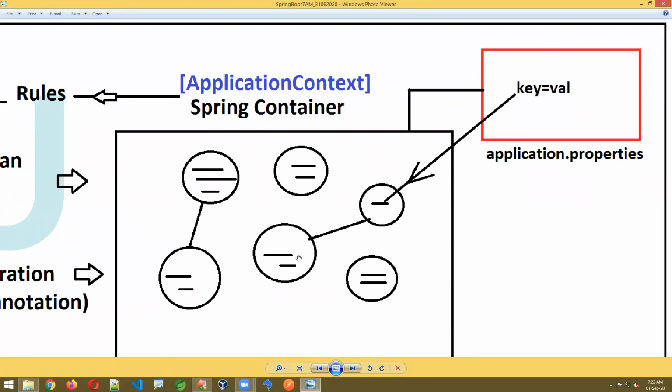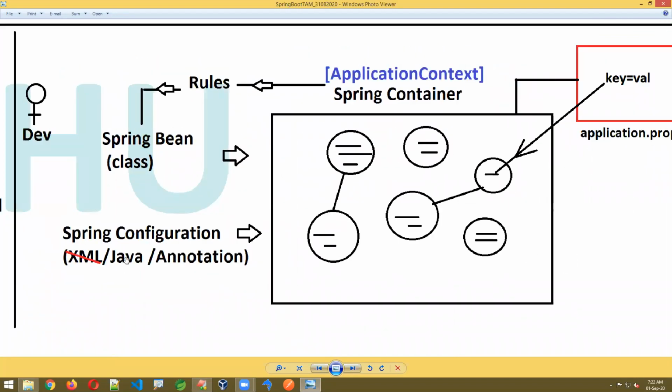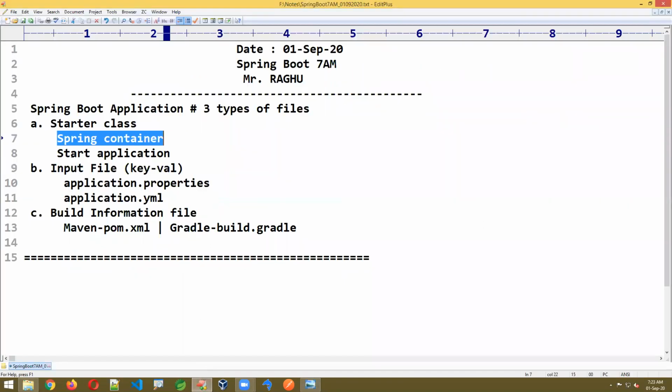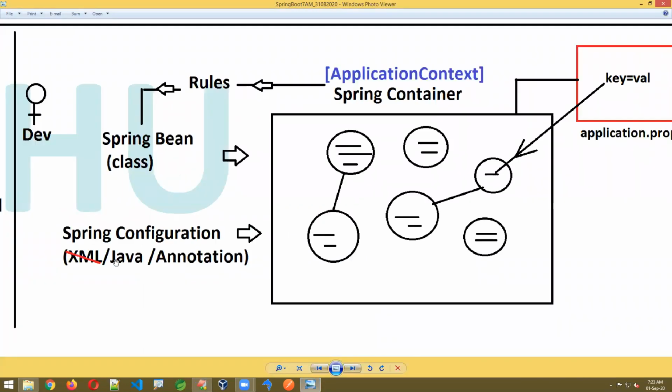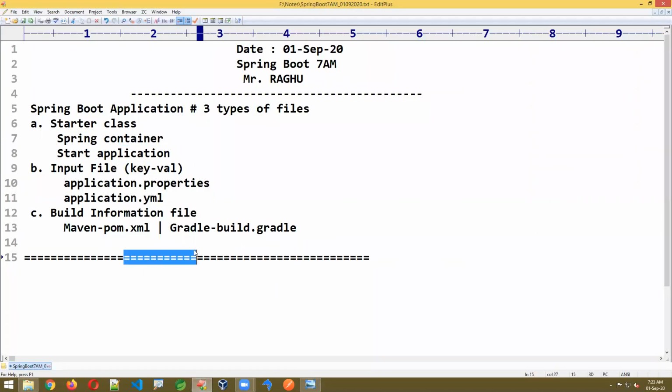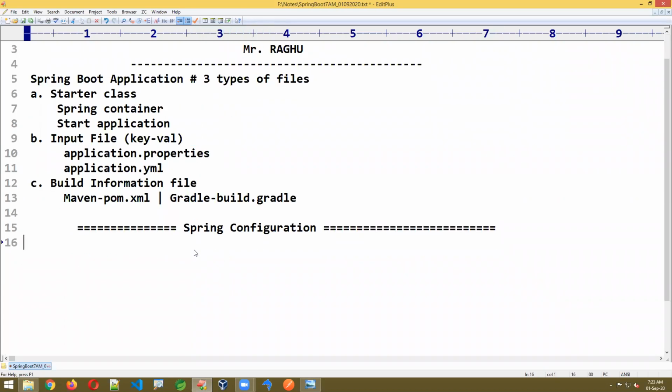Okay, so today we are going to see some overview about Java and annotation configuration, and we'll write small Spring Boot applications also. Now let us start, first of all, with the workflow of the starter class. That is an overview of how to work with this. In that, we have started a Spring container, and in that we have started the Spring configuration. In Spring Boot also, Spring configuration is very important. It's a Spring configuration. Understand the point.